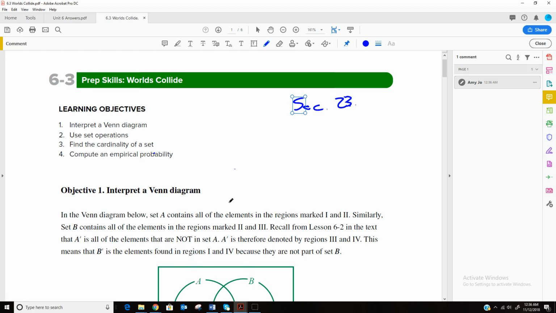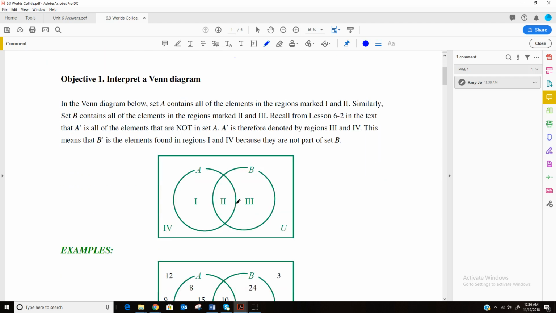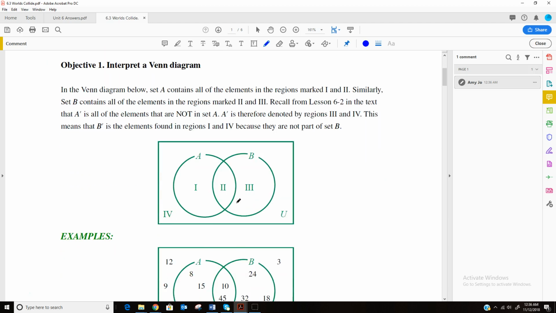Section 23 in our book, we're going to look at interpreting a Venn diagram using set operations, the cardinality of a set, and the empirical probability. So a Venn diagram is a way to show all the elements of a set.